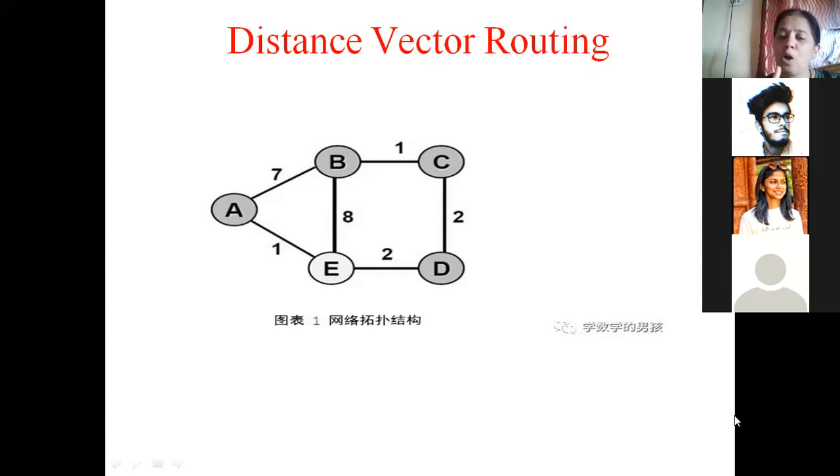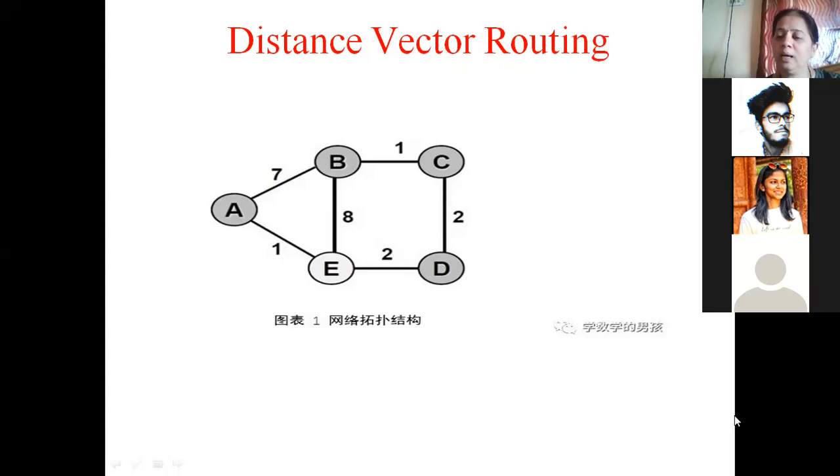Okay. From A, if we want to transmit the data from A to B, the cost associated with that line, which could be time or distance, is 7. From B to C, the cost is 1. 1 second you can say, or 1 meter, 1 kilometer. Let's take it as seconds. So, amount of time.